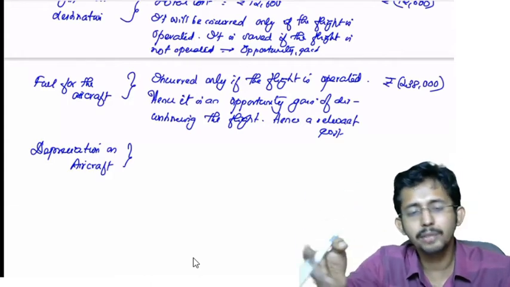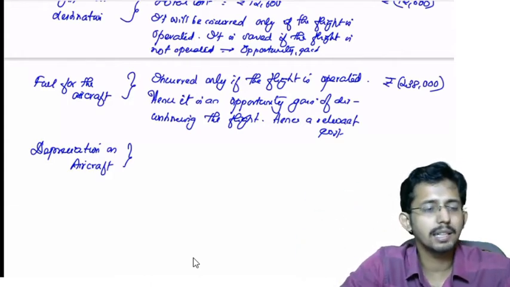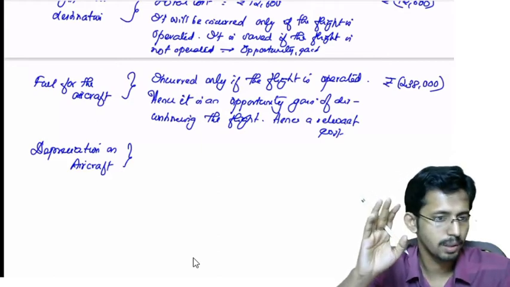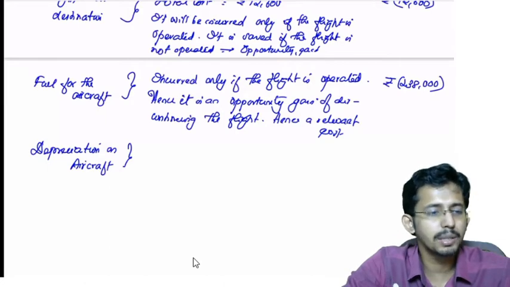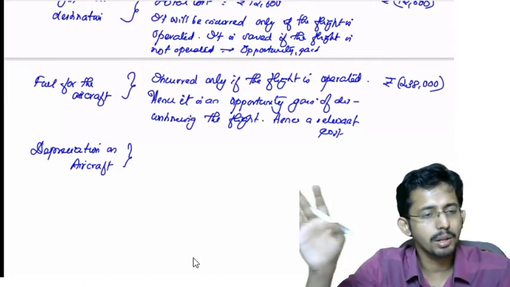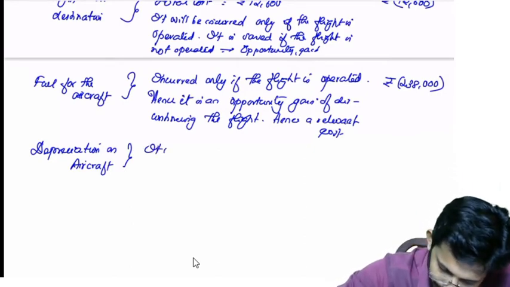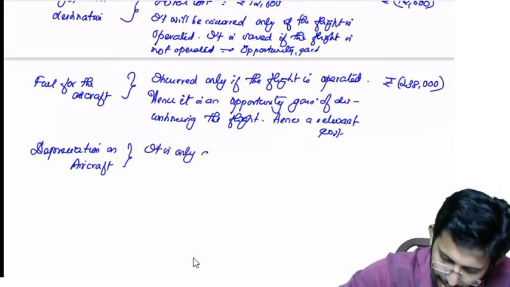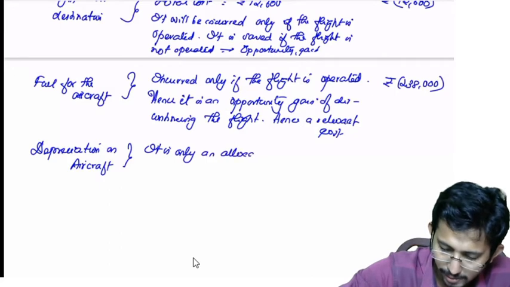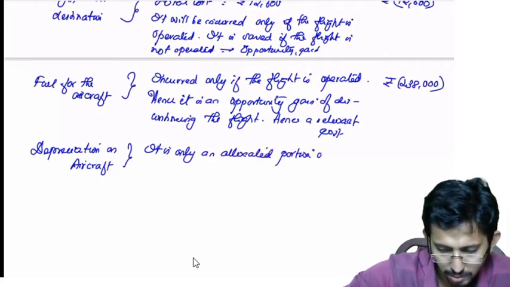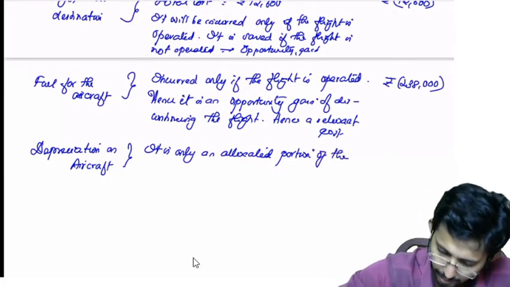So even if the flight is continued, it is not a relevant cost because it's a cost already incurred. And even if it is discontinued, it is not a relevant cost because it's a cost already incurred. So it doesn't make any difference. You can write: it is only an allocated portion of the sunk cost.